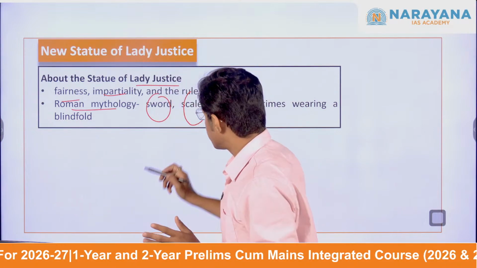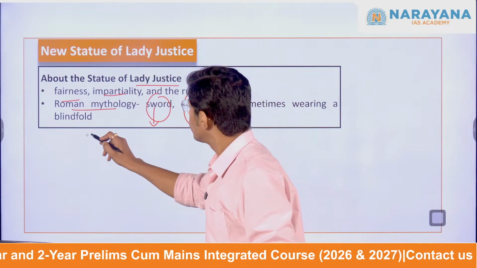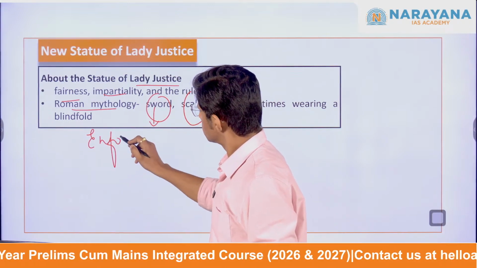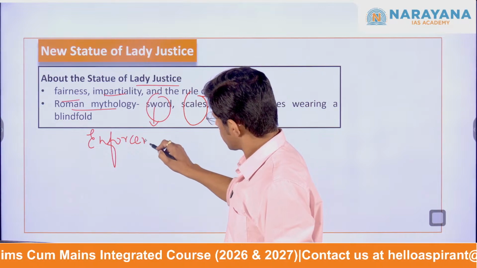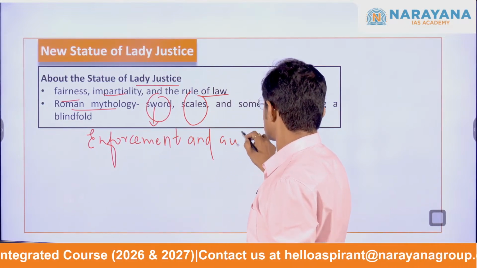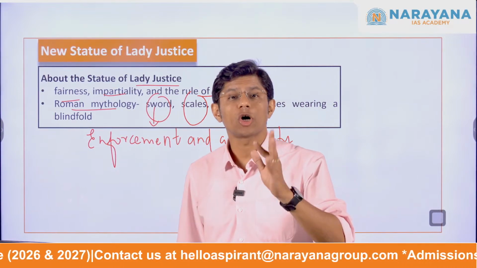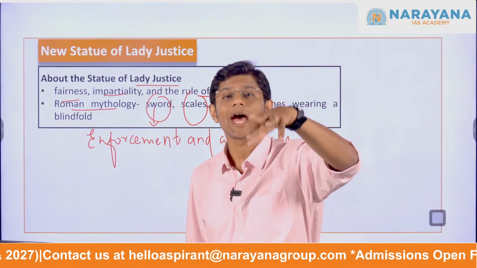For example, if I talk about the sword, this sword stands for enforcement and authority.